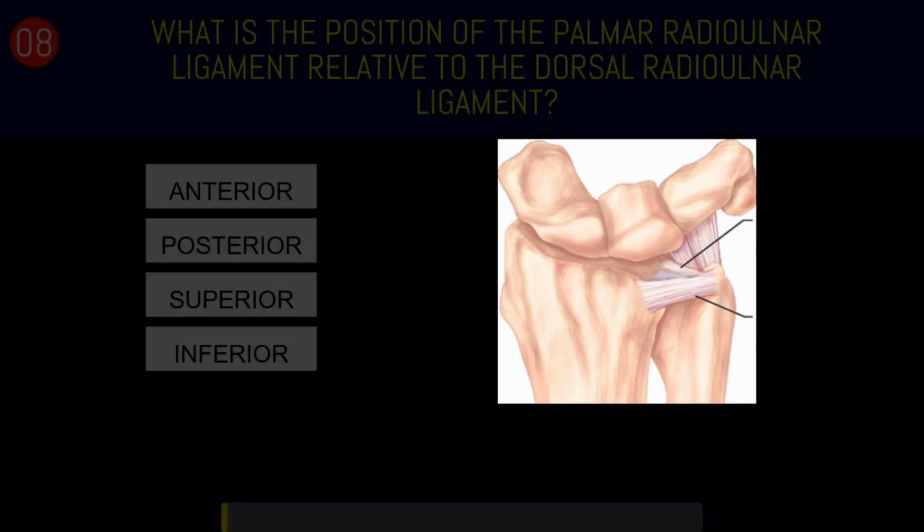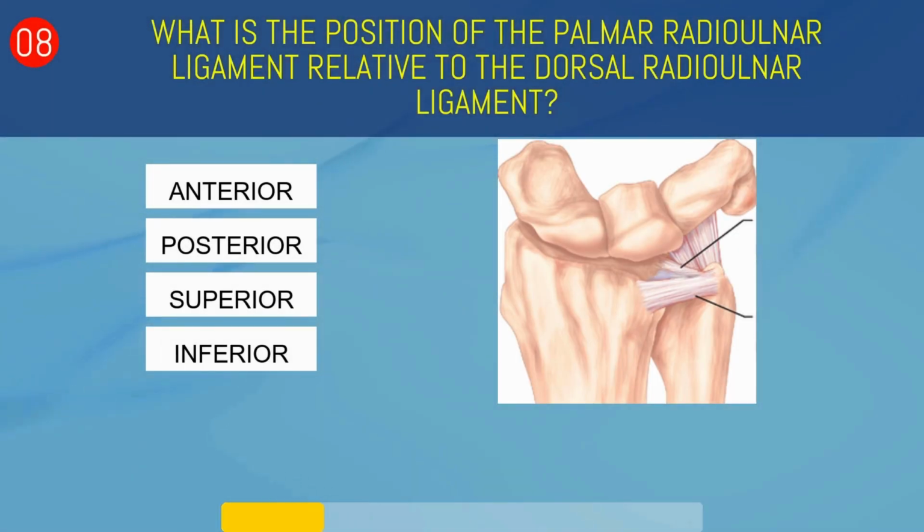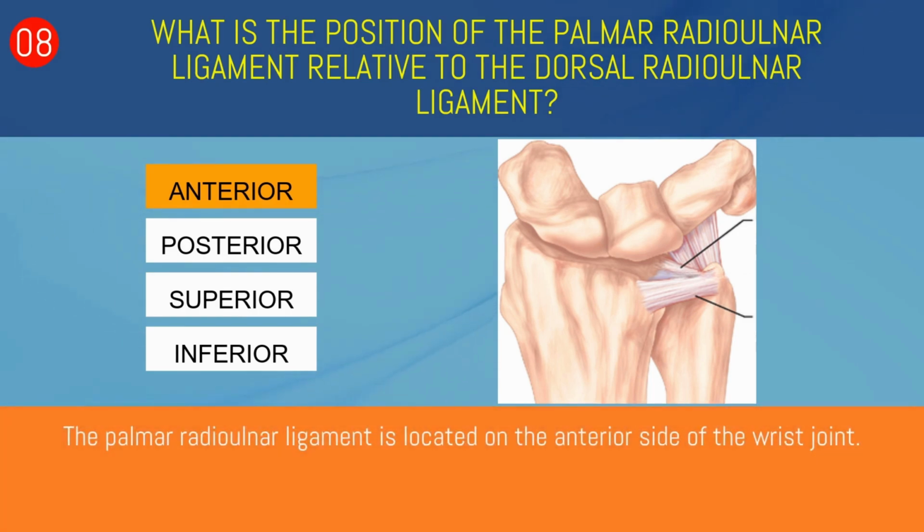What is the position of the palmar radioulnar ligament relative to the dorsal radioulnar ligament? Anterior, posterior, superior, or inferior? Anterior. The palmar radioulnar ligament is located on the anterior side of the wrist joint.